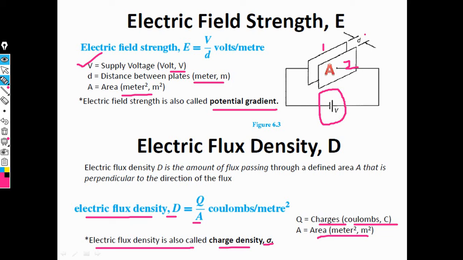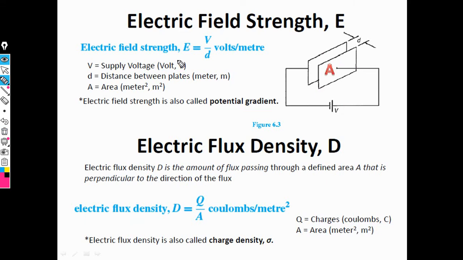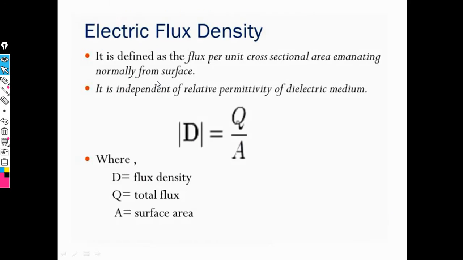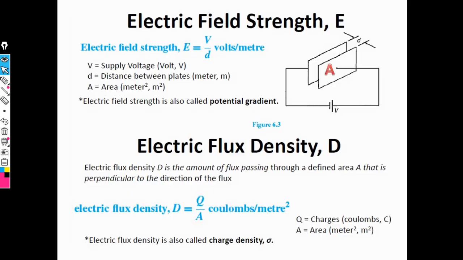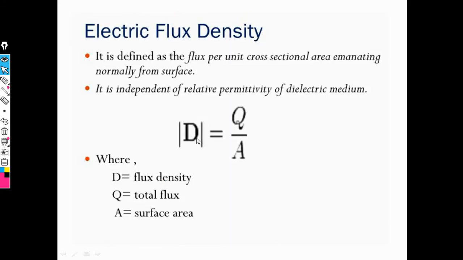These are the important definitions in unit number 2. I have also added the same point for understanding, which is the magnitude of electric flux density.